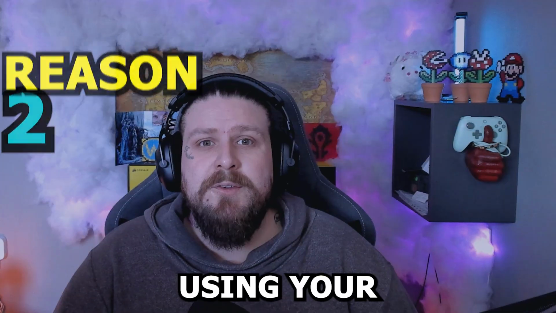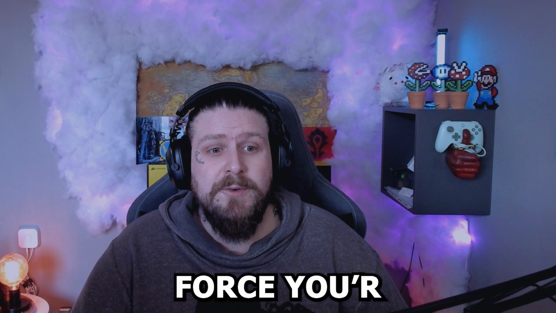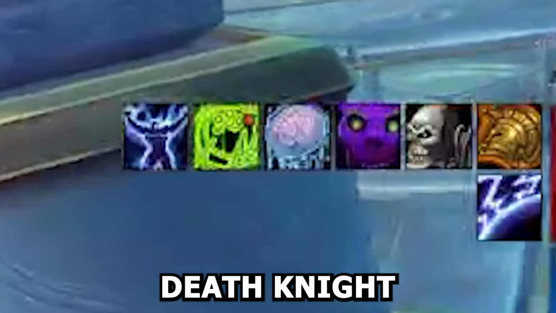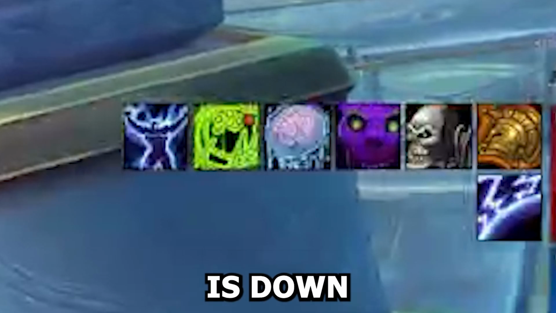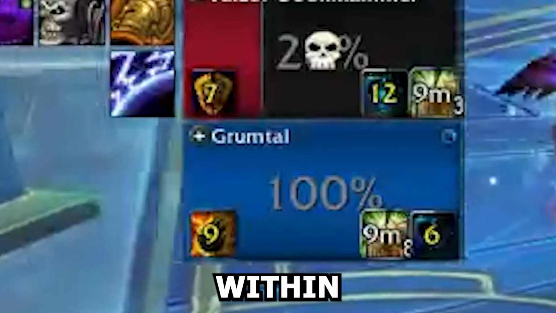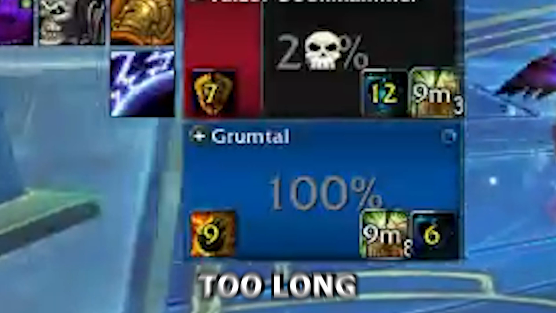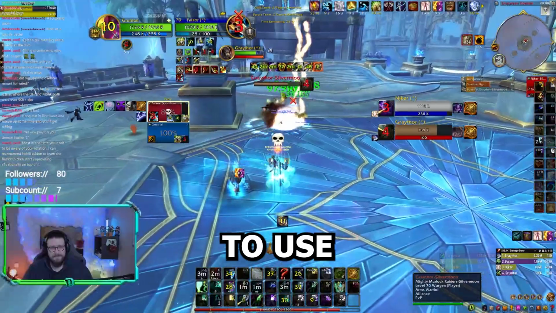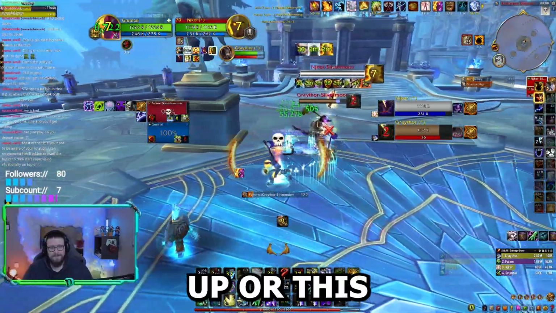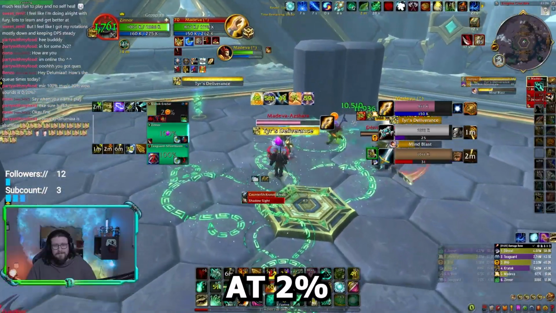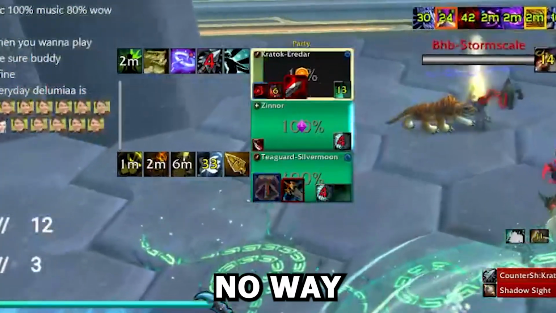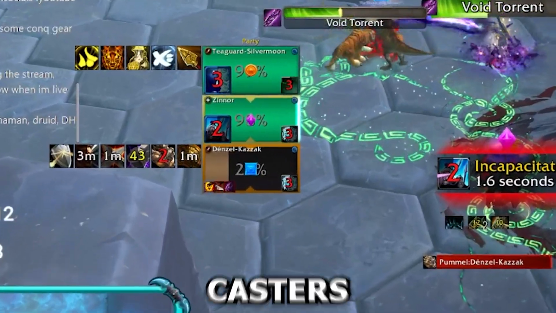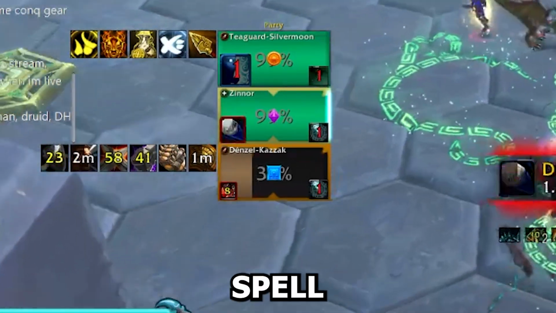Reason number 2. Using your cooldowns too late. This will force your healer to use a lot of cooldowns to keep you alive. One example, the Death Knight has Icebound Fortitude and he's down 20%, which means within execute range for the warrior, he waits too long to use his Icebound Fortitude, which forced the healer to use major cooldowns to keep him up. Or this hunter using his turtle at 2%, which means there is no way for the healer to heal him up in time. Or this warrior playing against casters and not using his spell reflect in time.